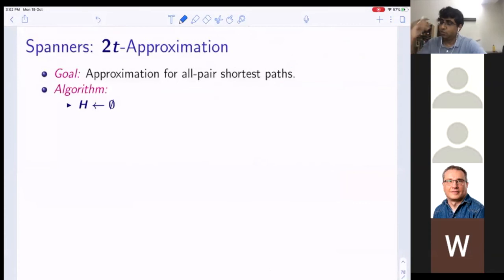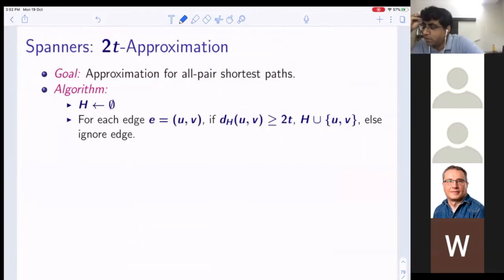Okay. So what is our algorithm? I'm going to just apply a greedy algorithm for 2T approximation. So H is empty to start. And for each edge (U, V), if the distance between U and V in H is at least 2T, then you add UV. It means I'm constructing my H. If for an edge, the distance between them is too far in my already constructed H, then I add this edge, else I ignore this edge. So that's the end of my algorithm. Definitely I can do this in streaming, because whenever an edge comes, I check in H whether I can add it or not.